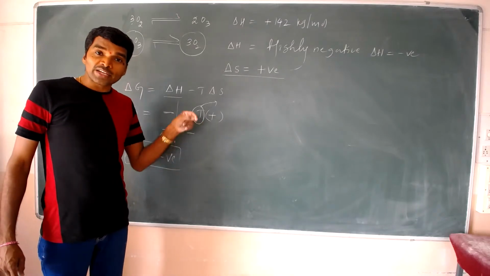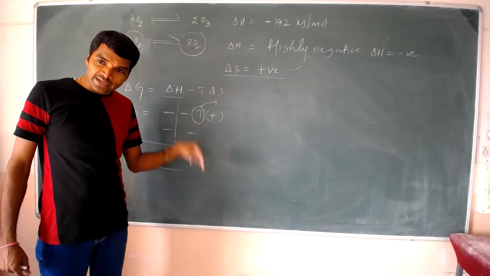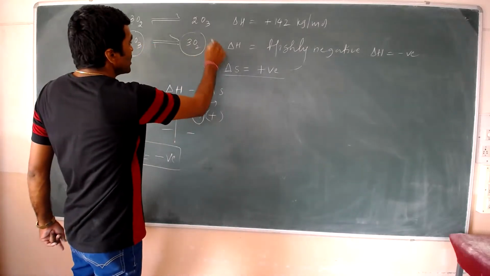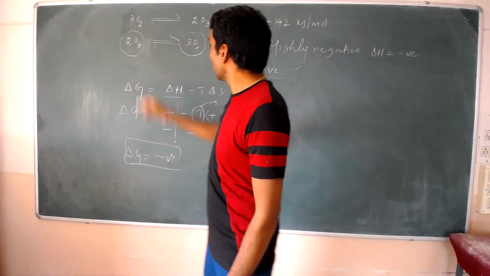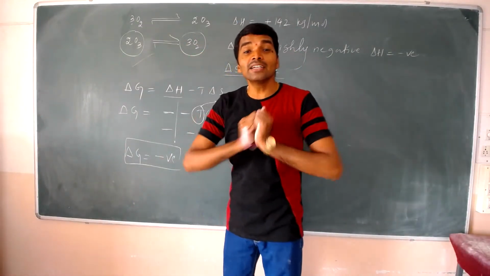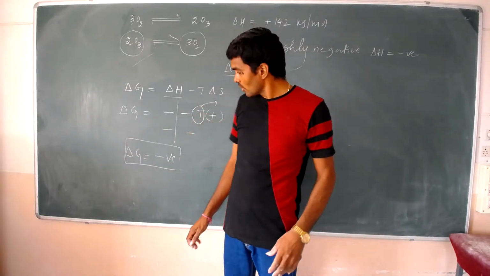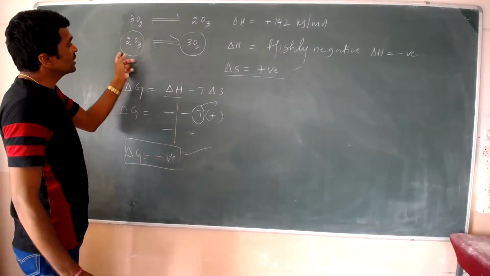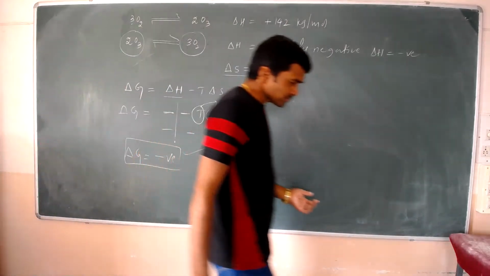Delta G value negative means the decomposition of ozone readily takes place. It's a blast. So remember that delta G value is negative for decomposition of ozone, right?